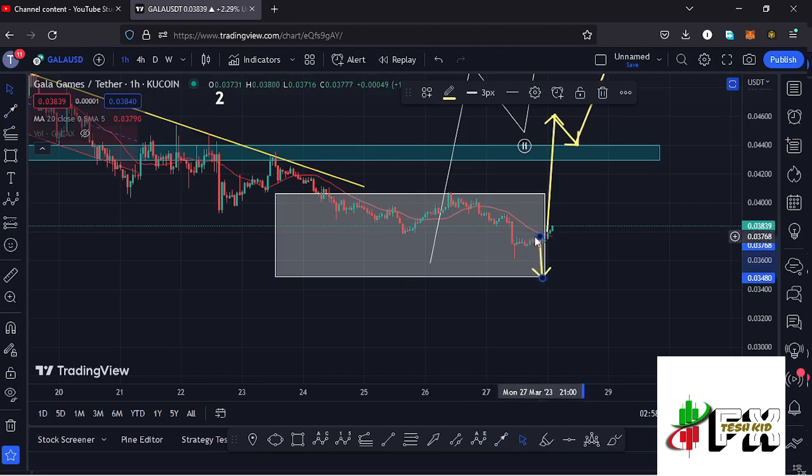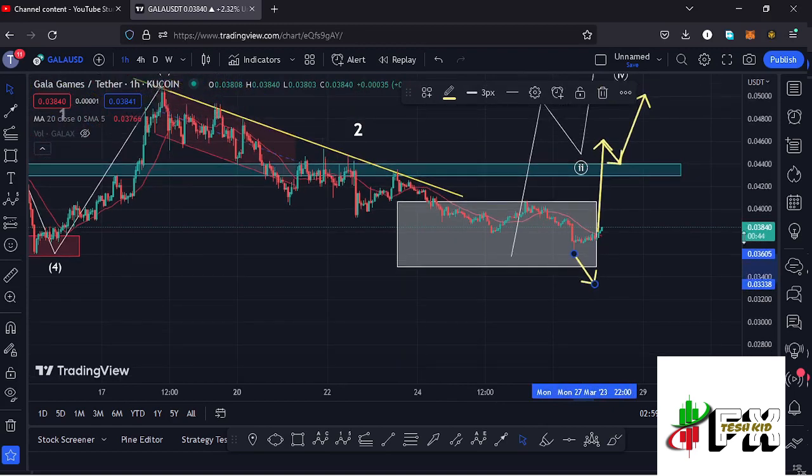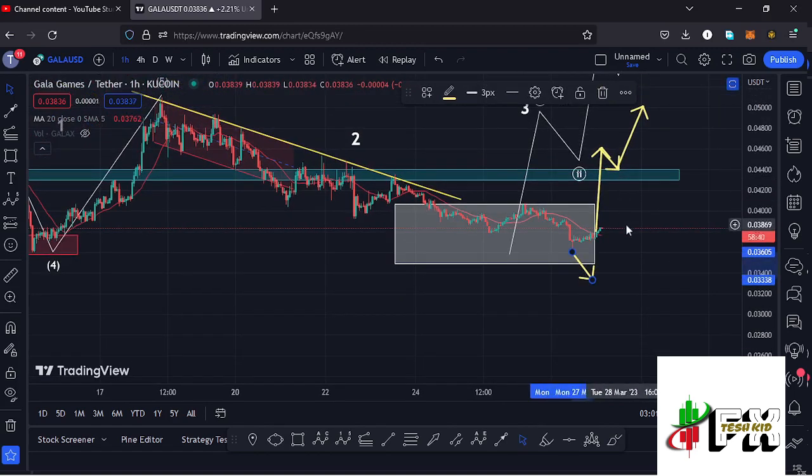But for now, we also need to have in mind that there are high chances that you have bottomed out in the low that we made at around the $0.03605 mark in the formation of that wave 2, and whatever we are seeing at the moment could be the start of that wave 3 to the upper side. And as long as we are holding within the white target area, then I still think that whatever we are seeing is the formation of that wave 2, and in case we see a breakout out of this white target area, then that will be suggesting an alternative scenario here on the Gala Games chart. So that is what I'm expecting here on the short-term scenarios and also on the long-term scenarios.